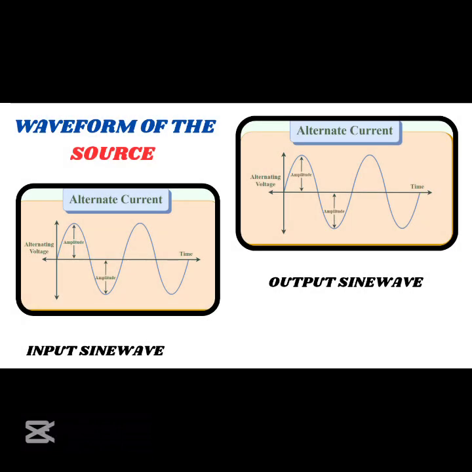Number 5. Waveform of the source. The waveform is typically sinusoidal. The waveform of the input voltage and current is preserved and the same as the output side of the transformer. This is because the transformer does not modify the shape of the waveform, it only changes its amplitude. Note, if the input is a pure sine wave, the output will also be a pure sine wave. Therefore the waveform doesn't change.